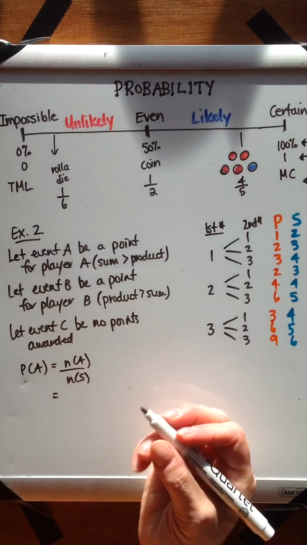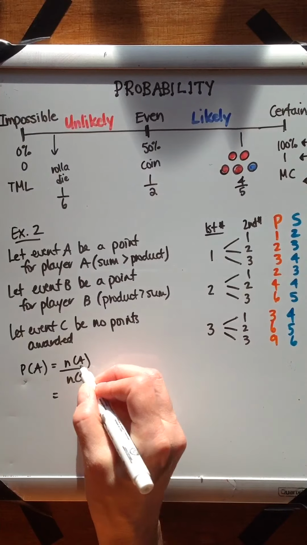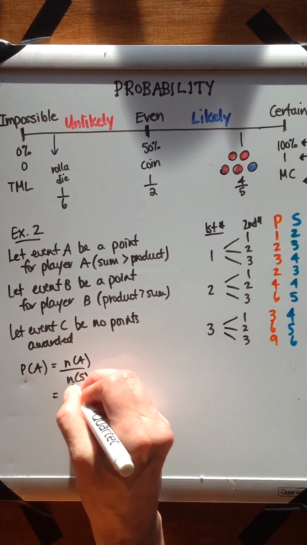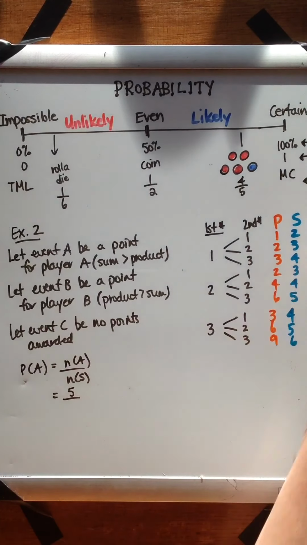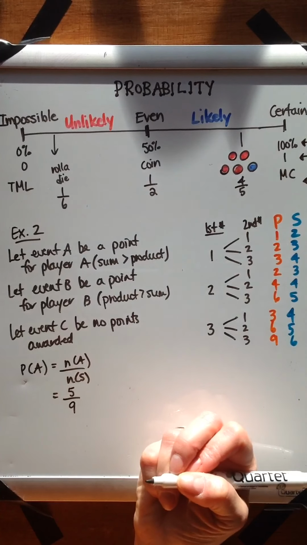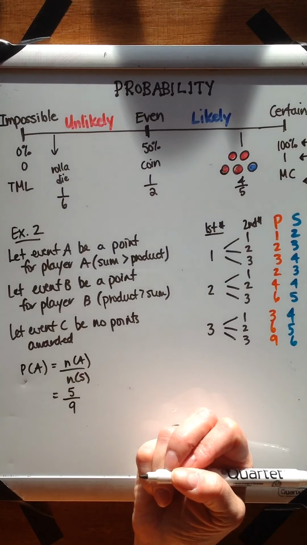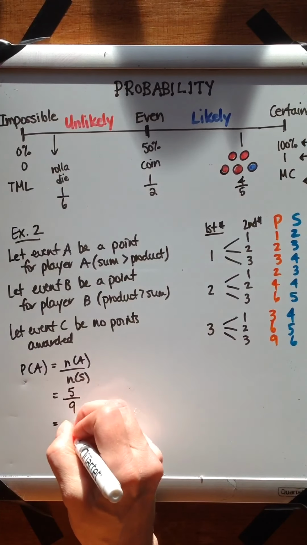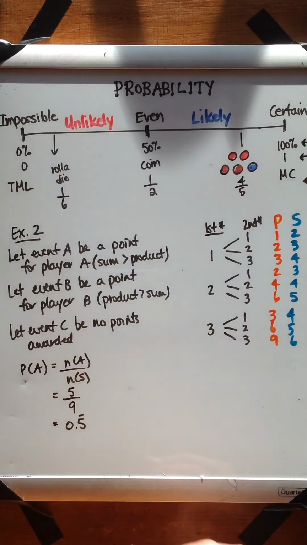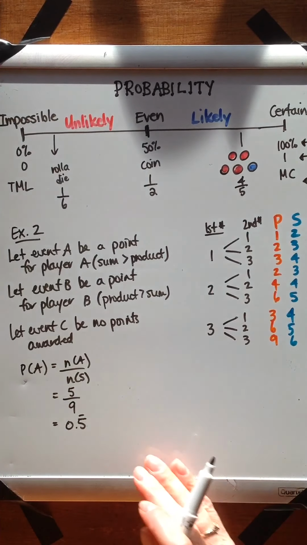So the number of times player A got the point was 5, out of the sum of all of the events together, which is 9. We can leave it as a fraction, that's fine. You could do it as a decimal. It would be 0.5 repeating, but the fraction is okay too.